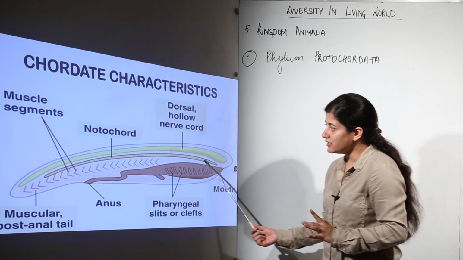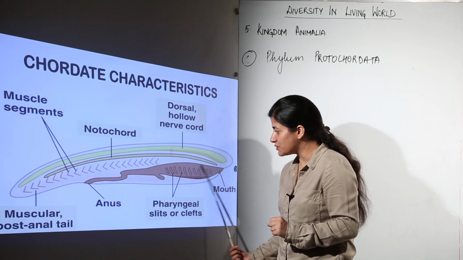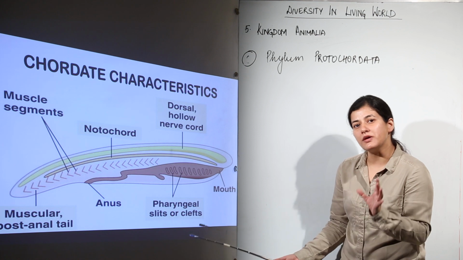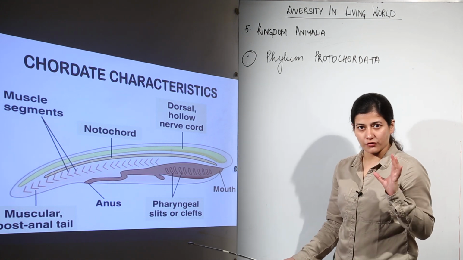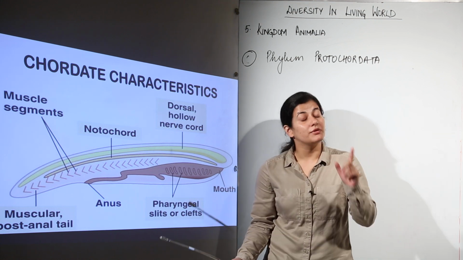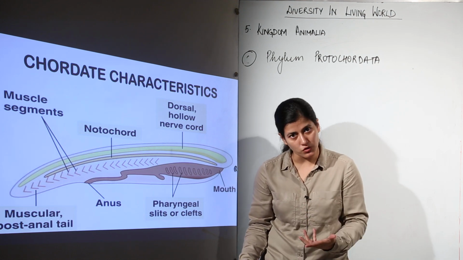Notochord is a cylindrical structure. The name itself means a cylindrical structure that is present inside a chordate, and an organism happens to be a chordate if notochord is present at any stage of their life. Okay, we are chordates, but we do not have a notochord. But we do have notochord when we are in embryonic stages. That is why we belong to chordates.